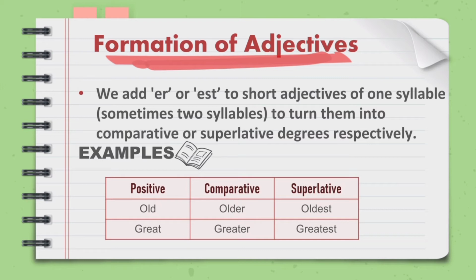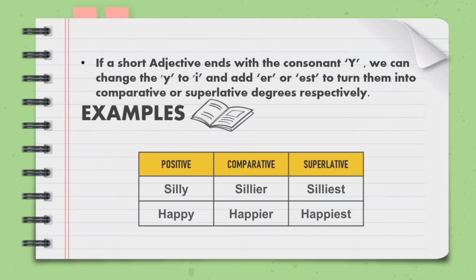Great, greater, greatest. Next rule is, if a short adjective ends with the consonant y, we can change this y into i and add er and est to turn them into comparative and superlative degrees respectively. For example, we have the word silly, which changes into sillier and silliest. Happy, happier and happiest, where we find the y gets converted into i.